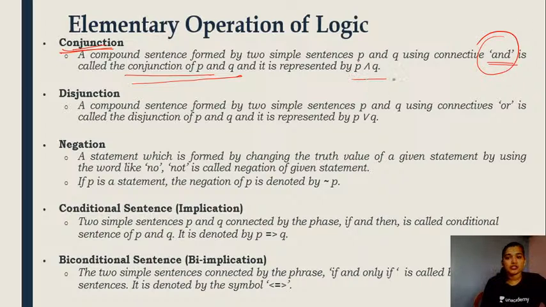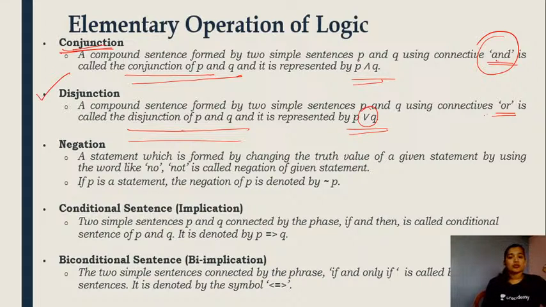And how do we represent conjunction? This is the symbol used for the conjunction or the connecting word and. Right? I hope you guys followed what is conjunction. Now let's go to the next elementary operation that we have, that is disjunction. Disjunction is the combination of two simple statements, students, using the connecting word or. So when I have the connecting word or placed between the two simple statements, the statement that we obtain is the disjunction of the simple statements P and Q here, and it is represented using the symbol given here.